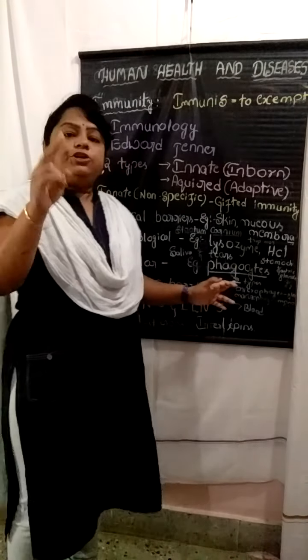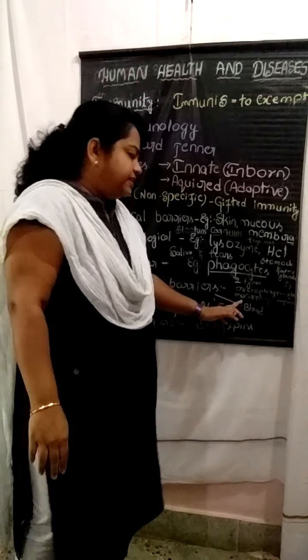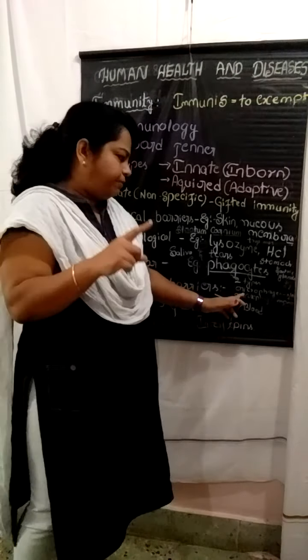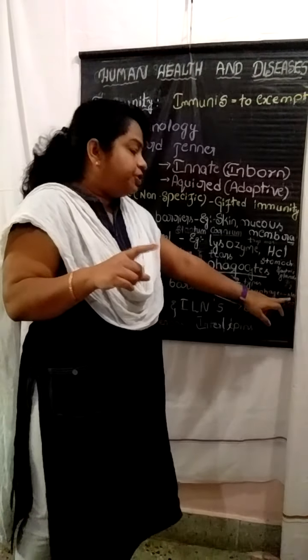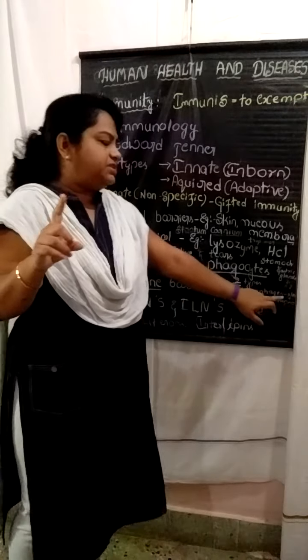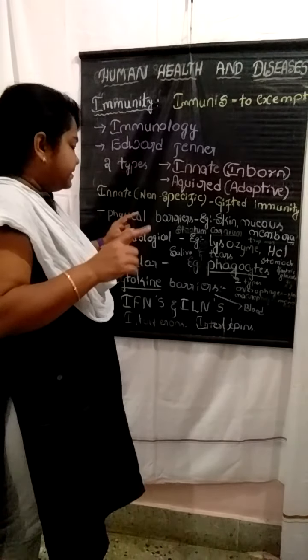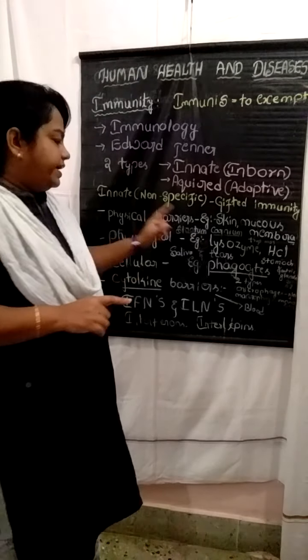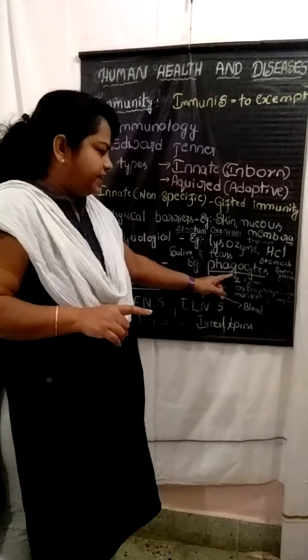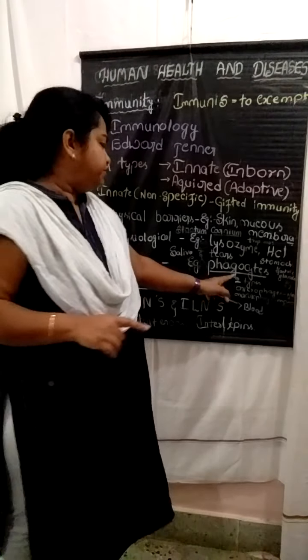There are actually two types of phagocytes: the microphages and the macrophages. The microphages are the neutrophils, and the student should remember the macrophages are the monocytes. Okay, so I repeat once again, the cellular barrier example, what we will call it, is the phagocytes.